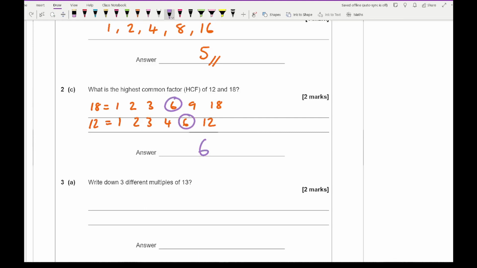Now, for these types of questions, with it being 2 marks, I definitely would show some working out. So even if you know the answer straight away, just make sure you are showing some working out if possible. But to be fair, you get 2 marks if you just wrote 6, but you'd only get 1 mark if you wrote 1, 2 or 3. So if any of those numbers in green you wrote, you would have got 1 mark because it's still a common factor, it just isn't the highest one.